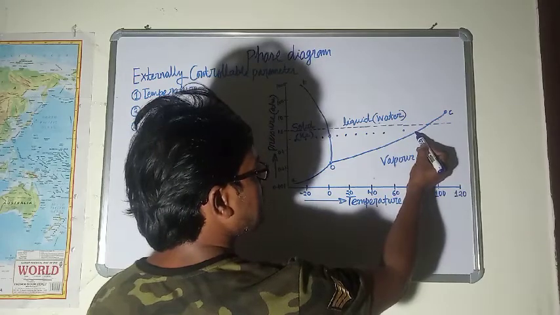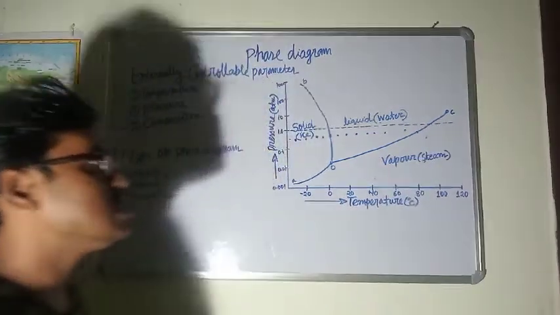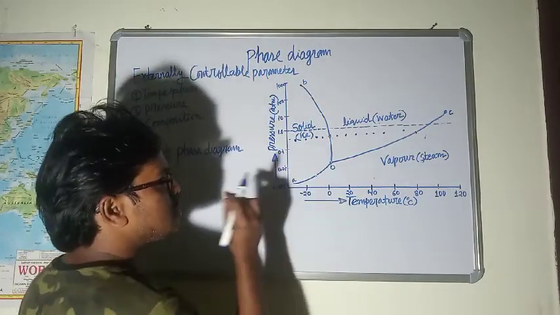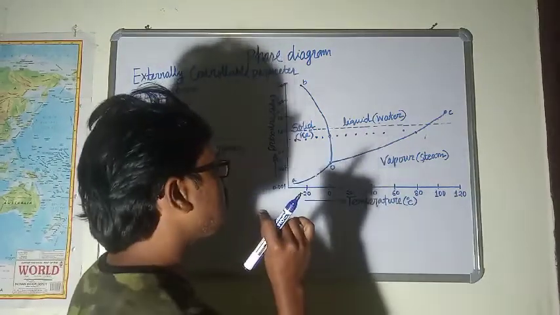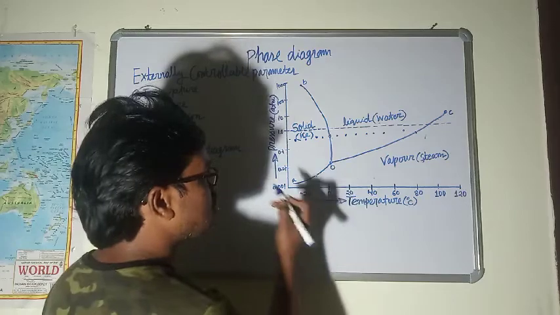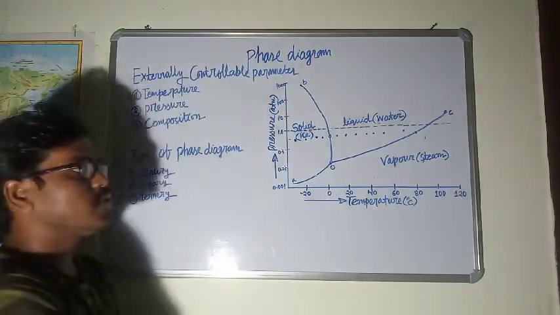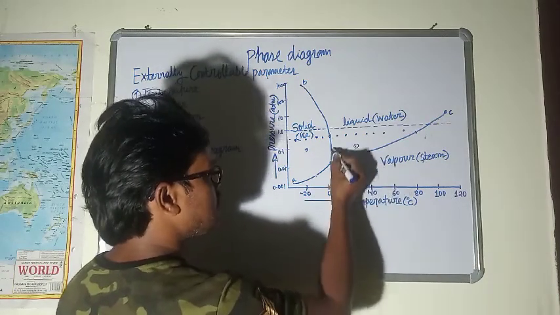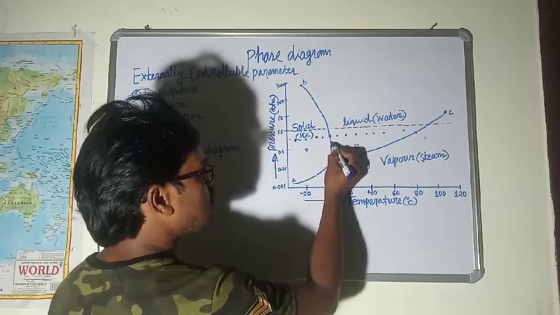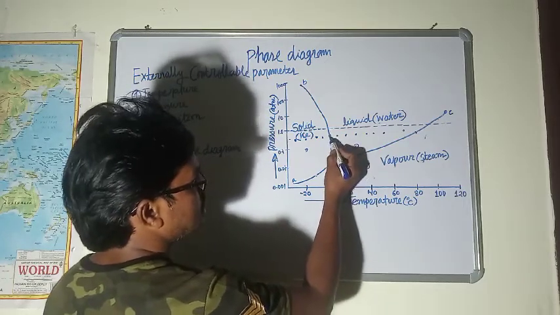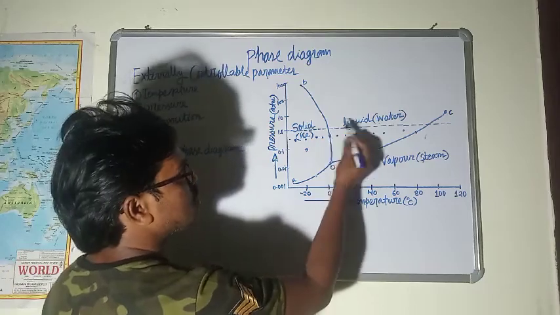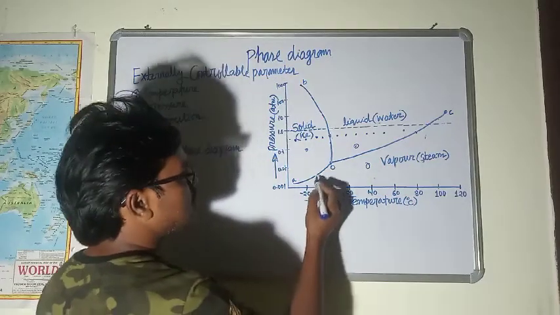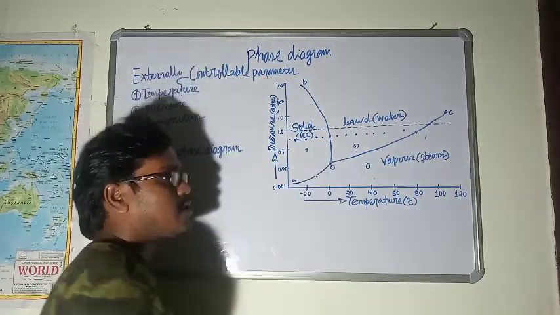But when the water is at this point, it means that it is representing both liquid and vapor. In the same way, any point of line AO will be representing a state in which both solid and vapor will be coexisting together. It means that this is a single phase region, this is a single phase region, this is a single phase region, but each point on the line is representing a two phase region. Each point on the line BO represents solid and liquid phase, each point on the line CO represents liquid and vapor phase, and each point on the line AO represents solid and vapor together.